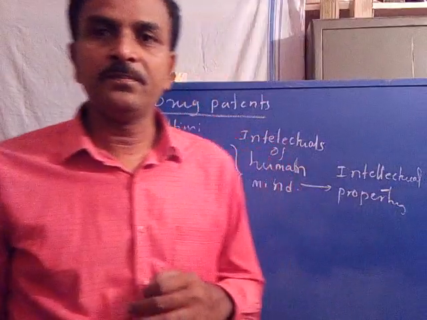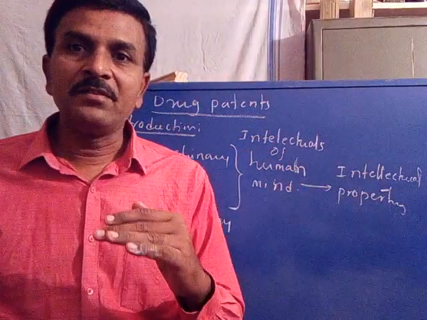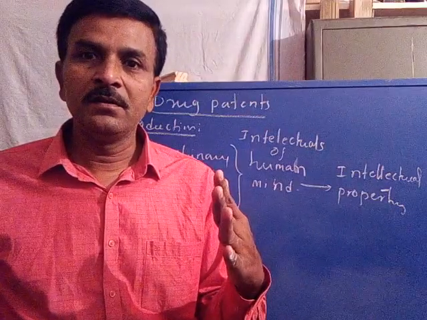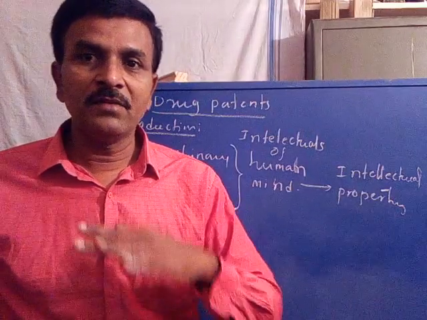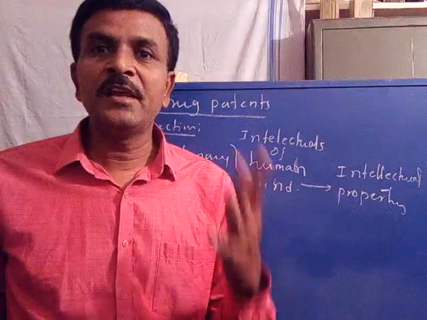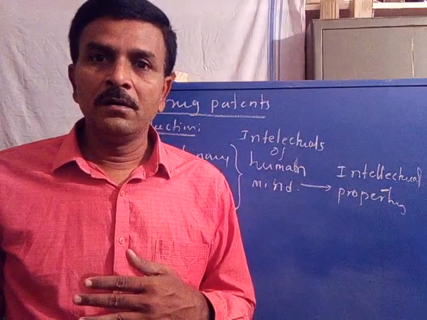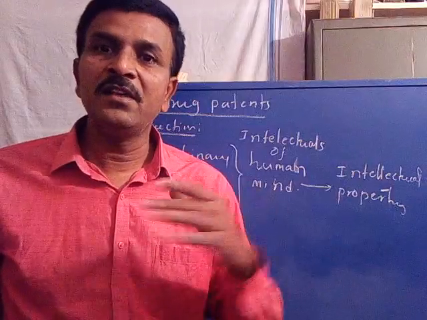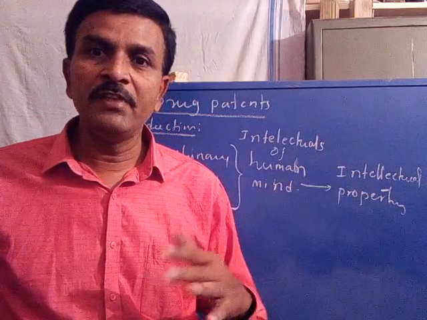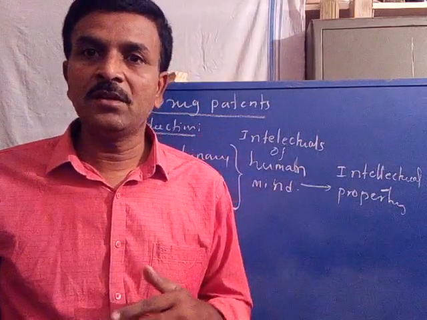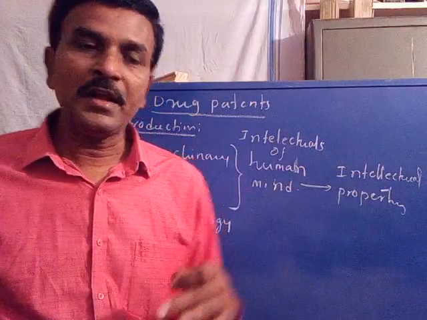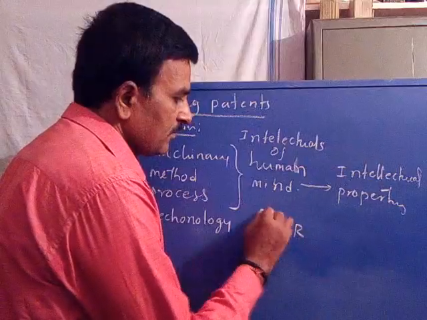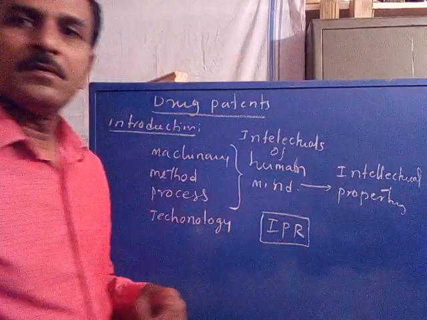The rights sanctioned by the government to the inventor on his invention are called intellectual property rights. Is it clear?